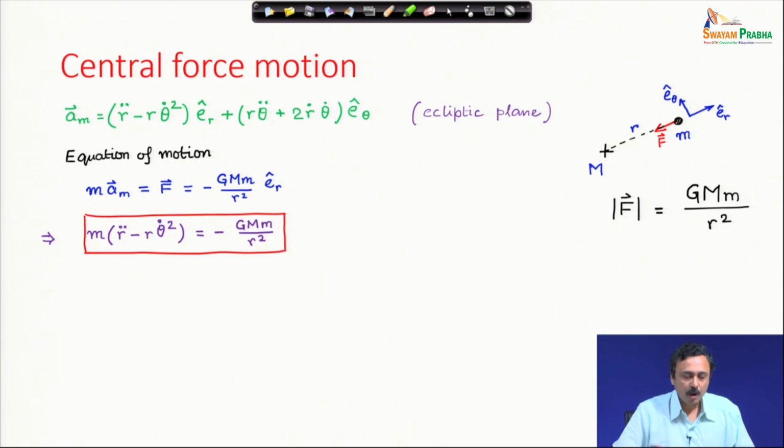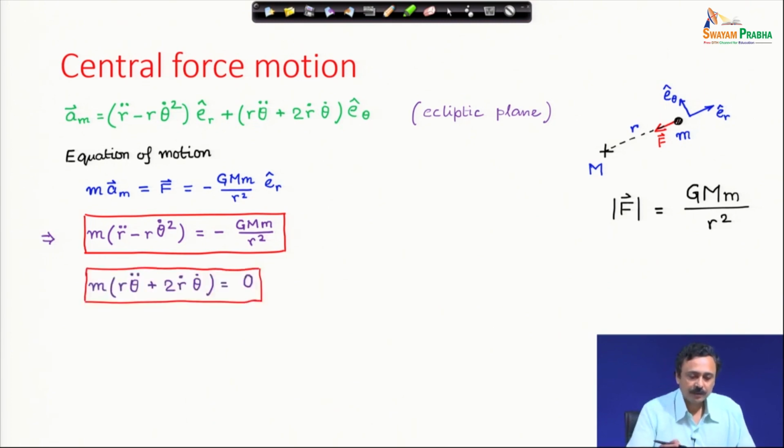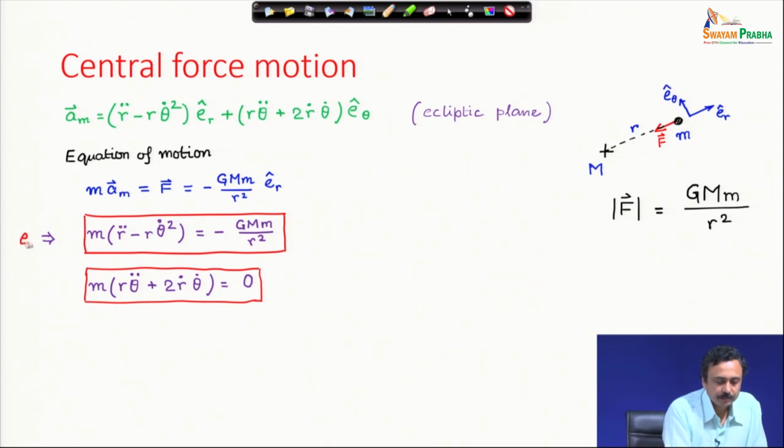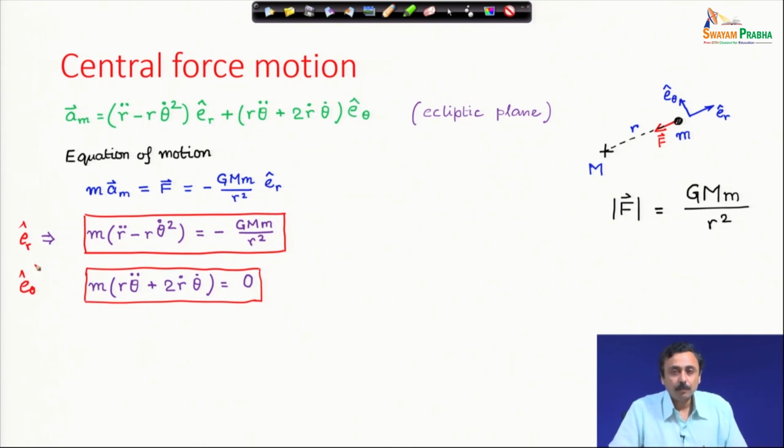If you look at the two components, the first is the E r cap component, and this is the E theta cap component. The E r cap component gives us m into r double dot minus r theta dot square is equal to minus G M m by r square. In the E theta cap direction there is no force, therefore I have mass times the acceleration in the E theta direction as 0.